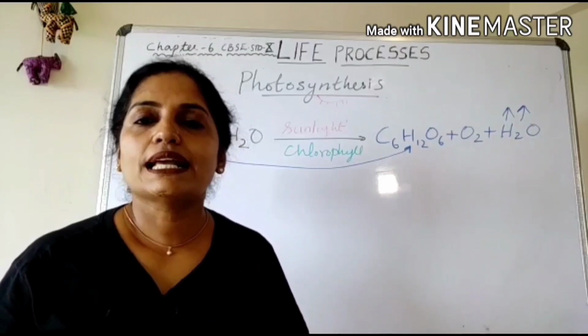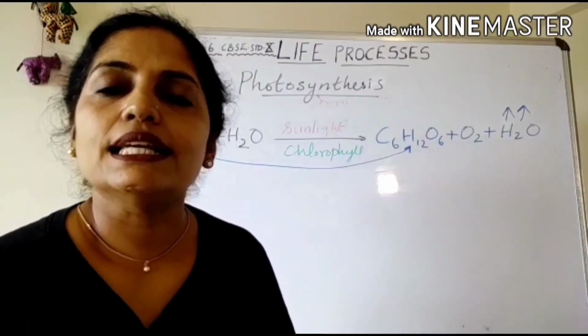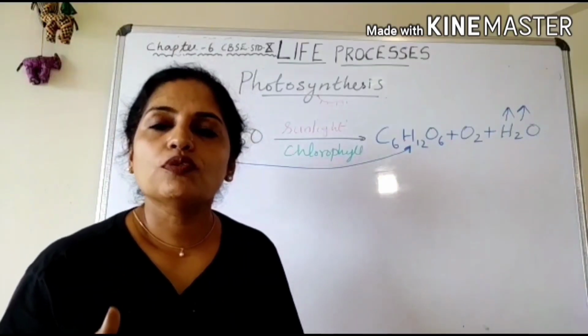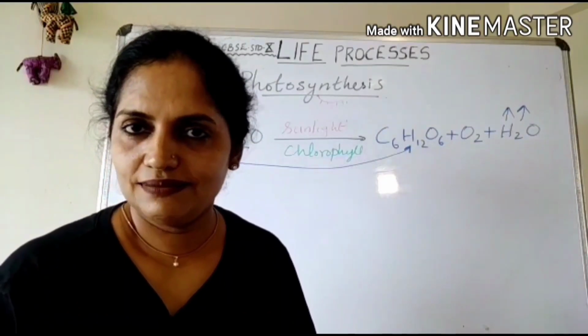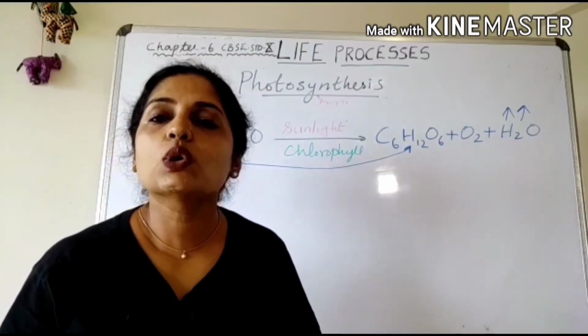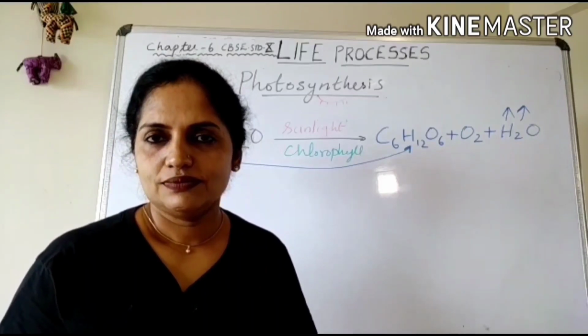Then what is the next step? Sun's light or sun's energy is absorbed by the chlorophyll pigment and this chlorophyll pigment is activated, resulting in the hydrolysis of water. What is hydrolysis of water? Splitting of water molecule.